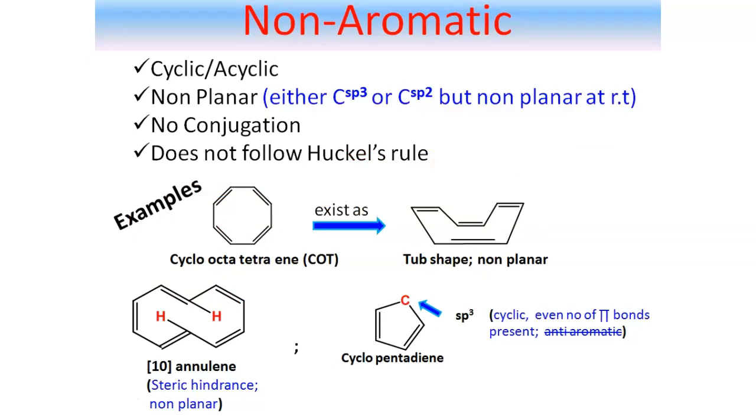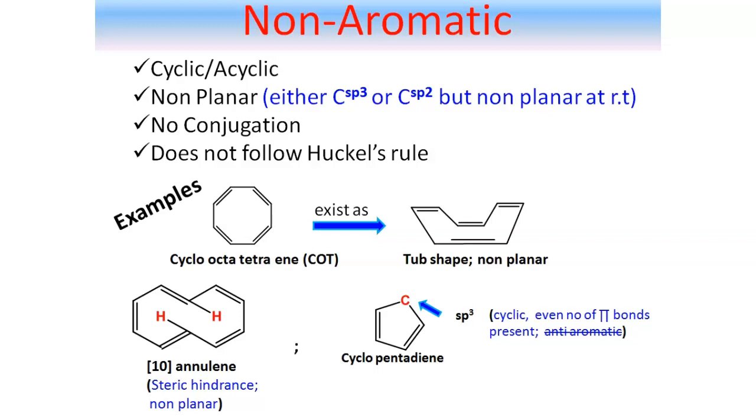Well, for aromatic and anti-aromatic system, first and foremost important criteria is a system has to be cyclic at the very first node. But for non-aromatic system, it can be cyclic as well as it can be acyclic also. And there should not be any conjugation, and it should not follow any Huckel's rule. And the most important thing is, for non-aromatic system, it should be non-planar.